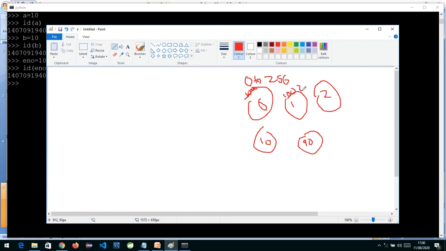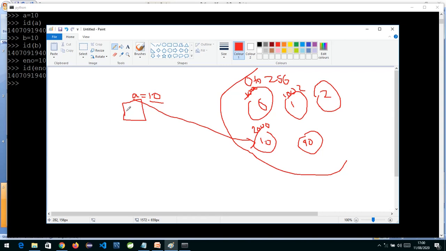So every object has got some reference. When you say a equals to 10, it will check whether among my already created objects I have an object called 10. It's there, so a will start pointing to this object which is already created, holding the address 2000.